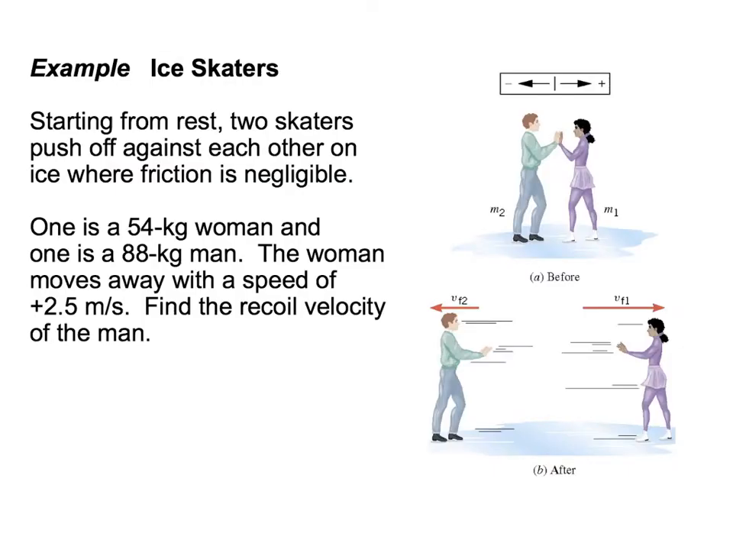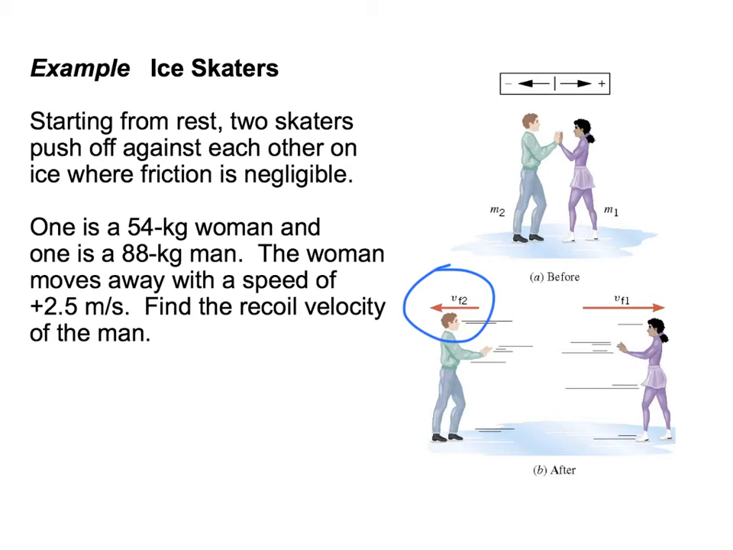Let's look at another example here. And let's say, starting from rest, two skaters push off against each other on ice where friction is negligible. One is a 54 kilogram woman and the other is an 88 kilogram man. The woman moves away with a speed of 2.5 meters per second, and we want to find the recoil velocity of the man, meaning what is the velocity of the man? What's his velocity moving away?